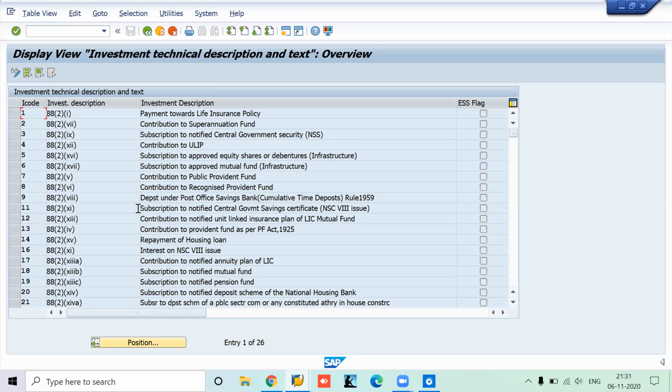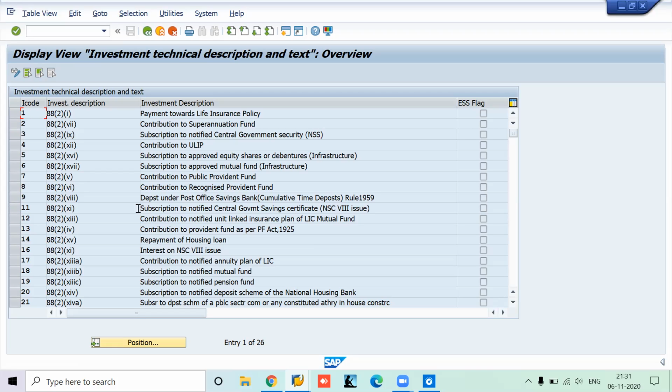These are different investment codes, which we call investment code here. The first column is written I code, meaning investment code 1, 2, 3, 4, 5, 6, whatever has been written here. Currently this is called section 80C, but previously it was called section 88. For that reason SAP has not changed the earlier number. Nowadays it is called 80C, previously section 88. That is the difference.